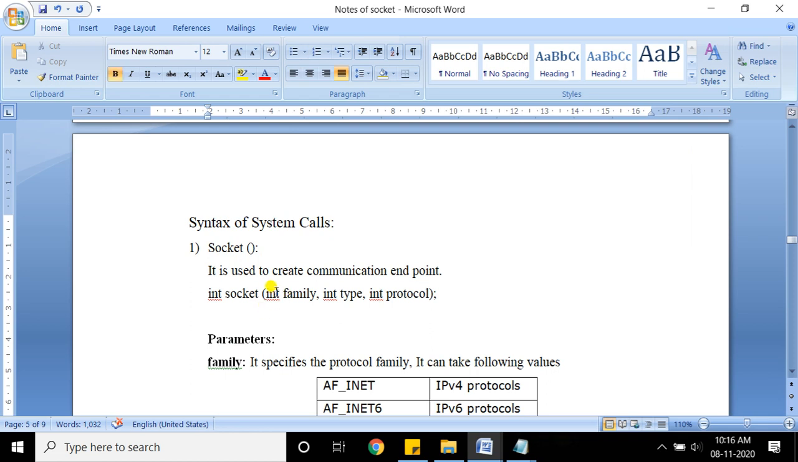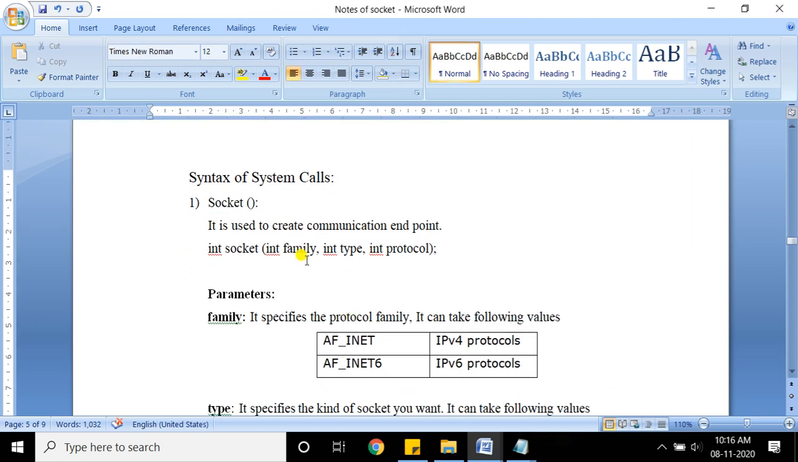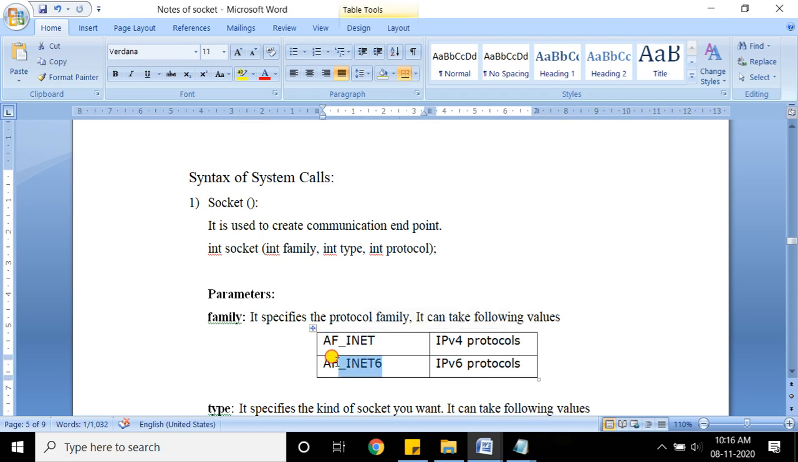The socket system call has three input parameters. The first is family, the second is type and the third is protocol. Now let's see what the first parameter is. The first parameter is family, and as I told you, TCP and UDP come under the internet family, so you can write AF_INET or AF_INET6.